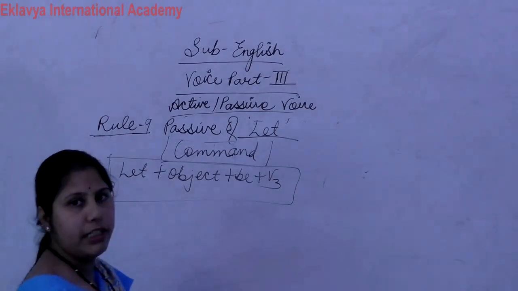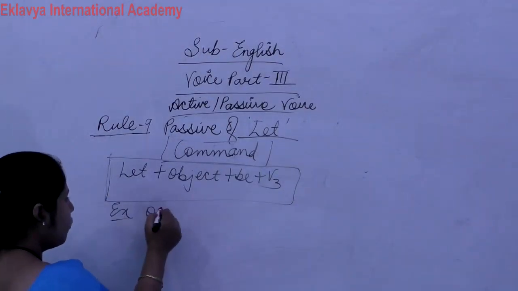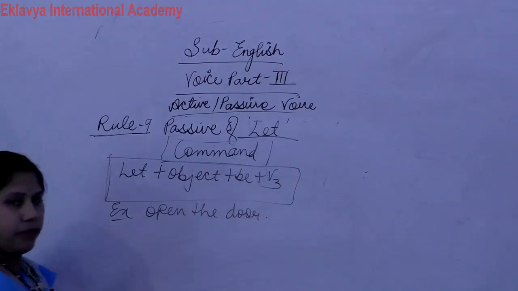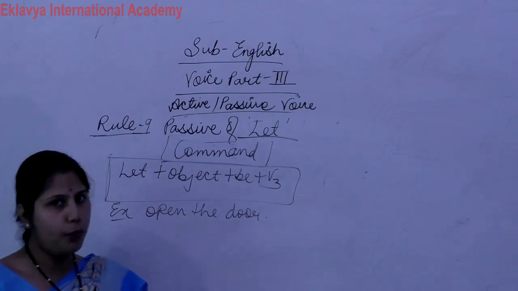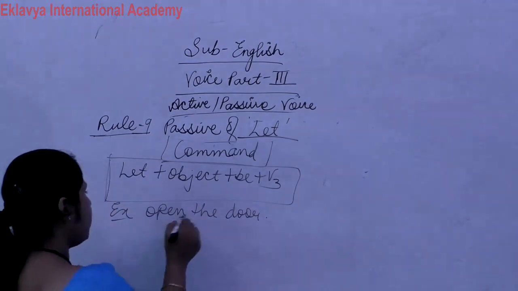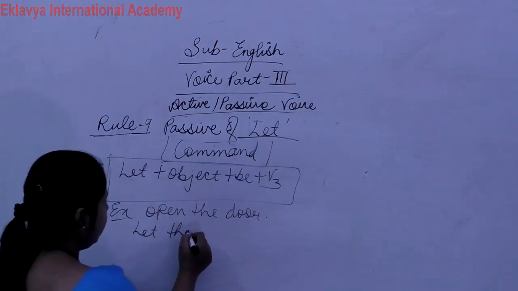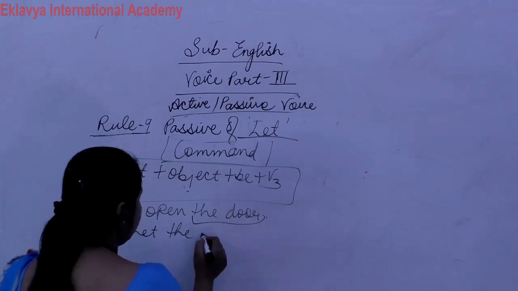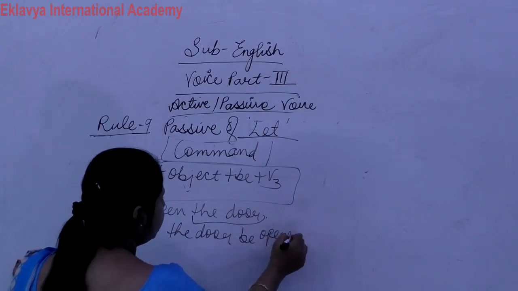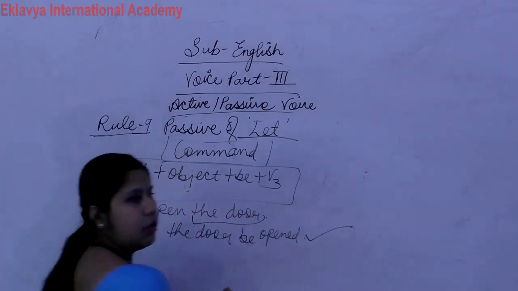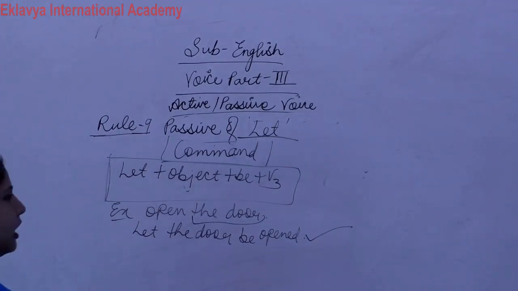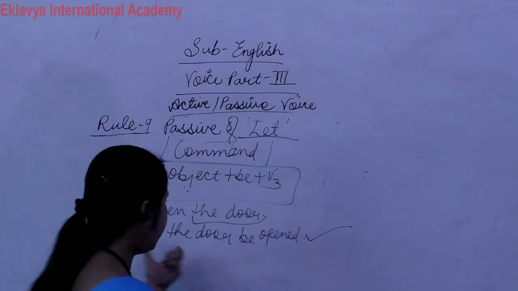Now the same example we take: open the door. Clear? Open the door. So in the imperative case we say you are ordered to open the door, so that will also be correct. But here in the let case also we use this let, then the object is what? Door. Let the door be opened. Clear? So this is also correct. Okay, so both ways we can use this. But in some cases that will not happen, but in some cases this will be the same.